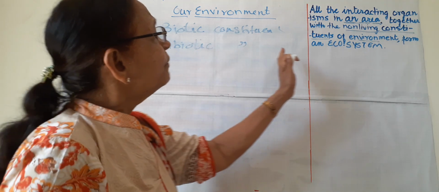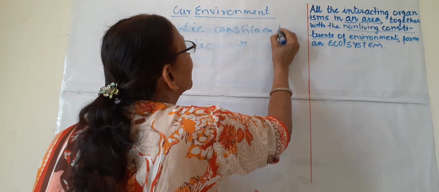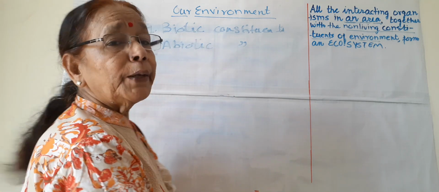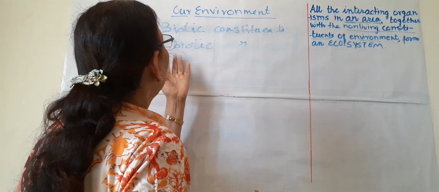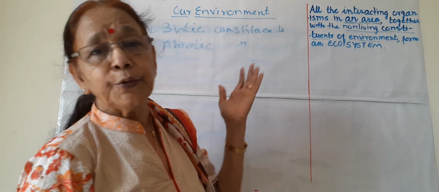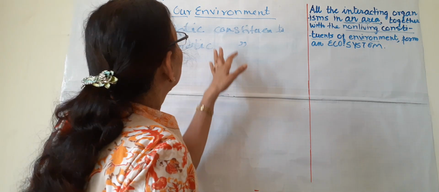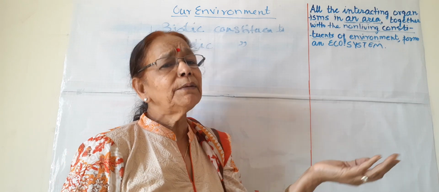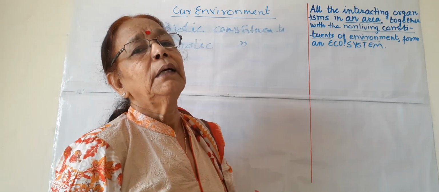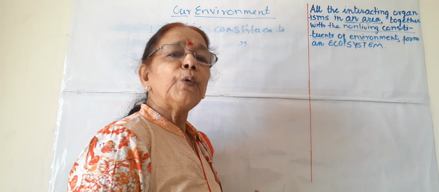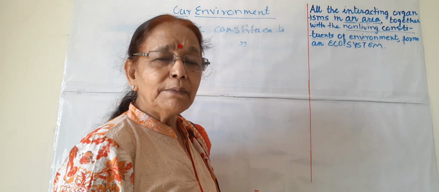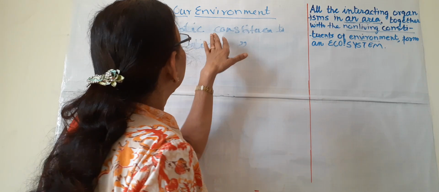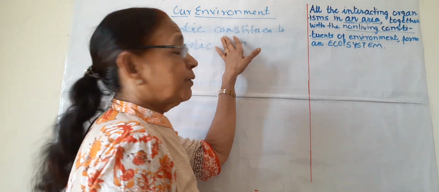So two types of constituents are there in an ecosystem. As the name indicates, biotic means having life and abiotic means they do not have life. So under biotic, we all know, again I am saying the same line, human beings, animals, plants, microorganisms, all the living things are under biotic constituents.